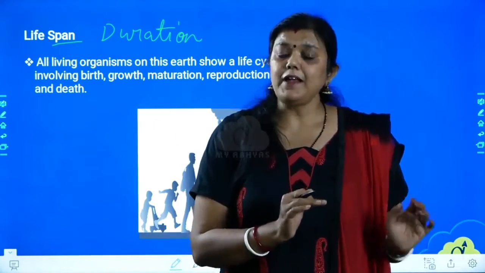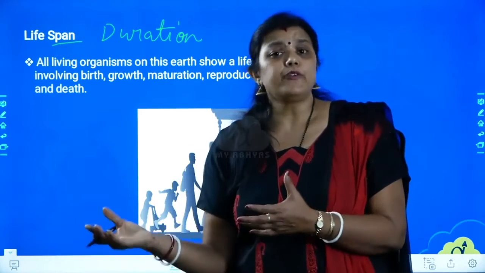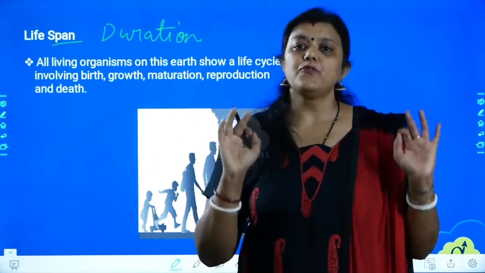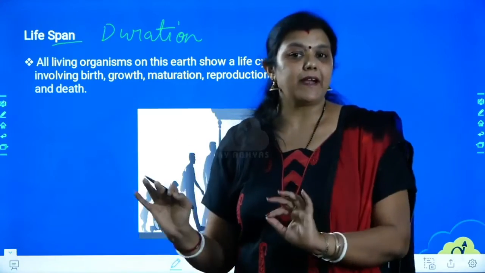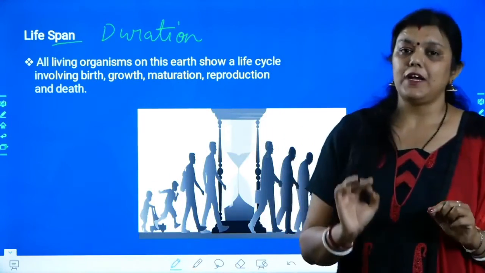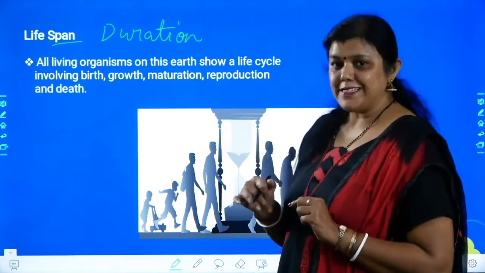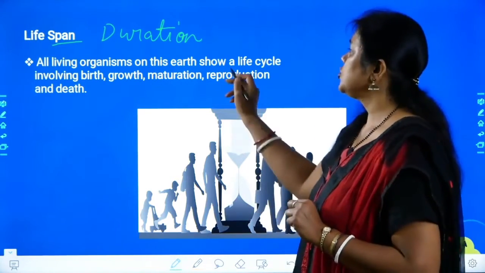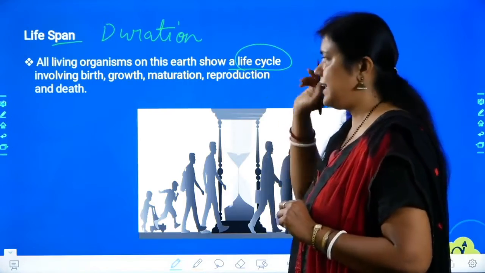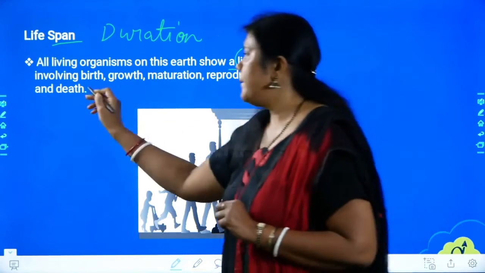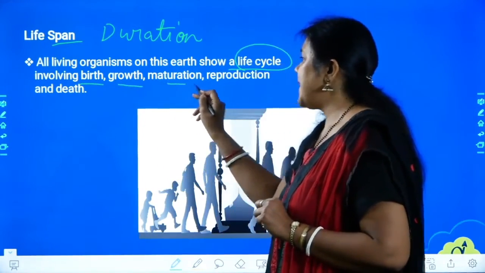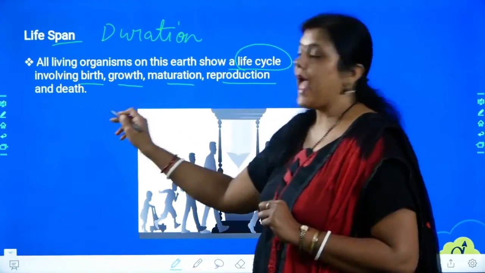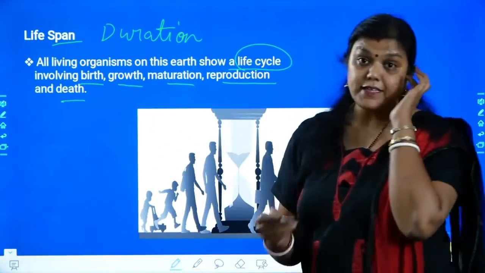If you take a plant, a microorganism, or a human being, all of us follow the same life pattern, and this pattern is called lifespan. So what is lifespan? All living organisms on this earth show a life cycle which involves birth, growth, maturation, reproduction, and death.